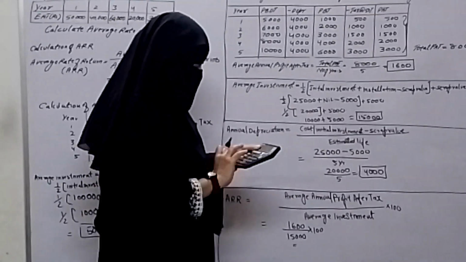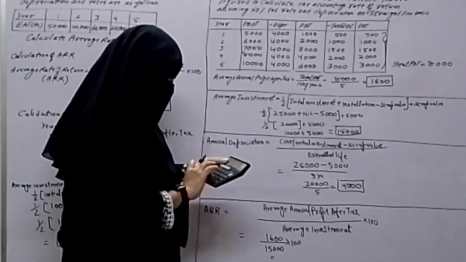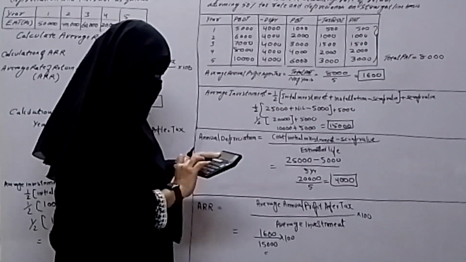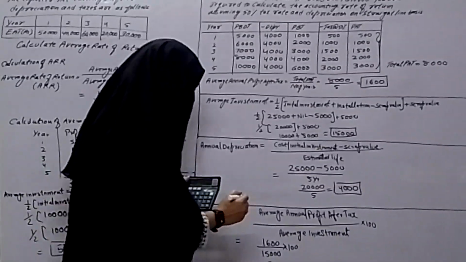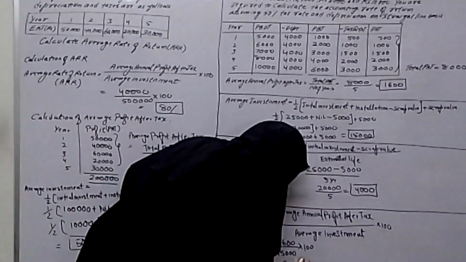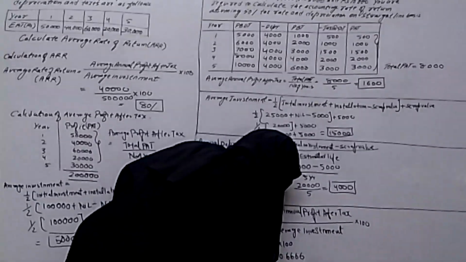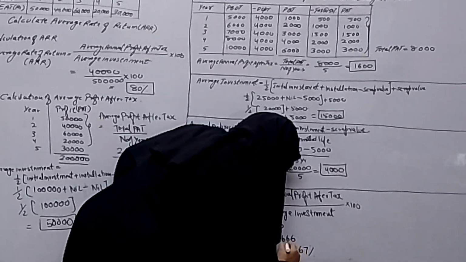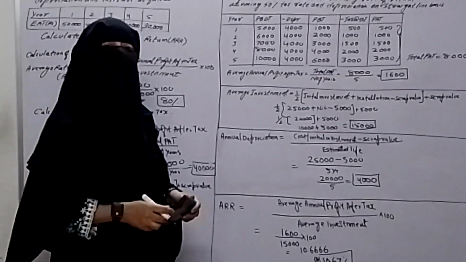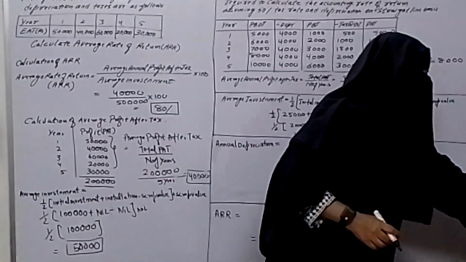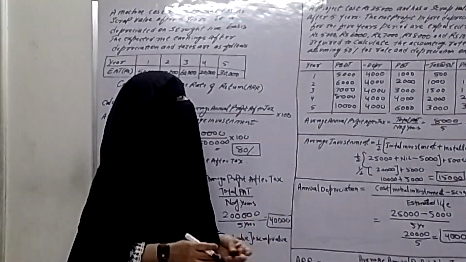So 1,600 divided by 15,000 into 100, we are getting 10.66. 10.666 or 10.67%. This is our ARR, average rate of return. So students, this is the average rate of return.